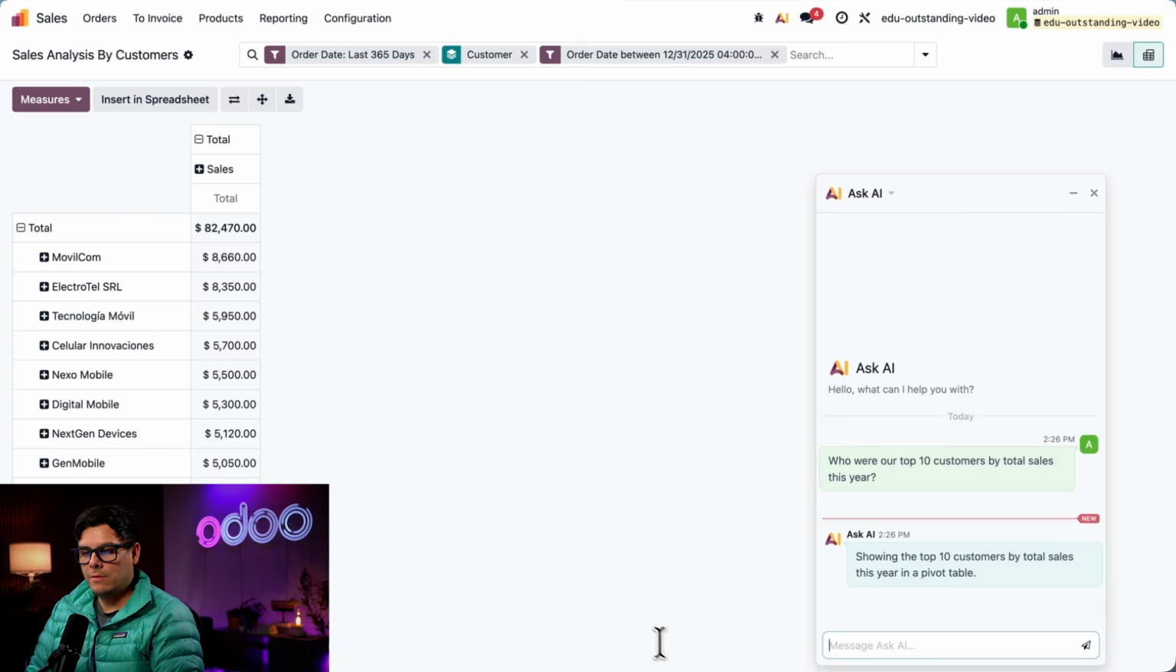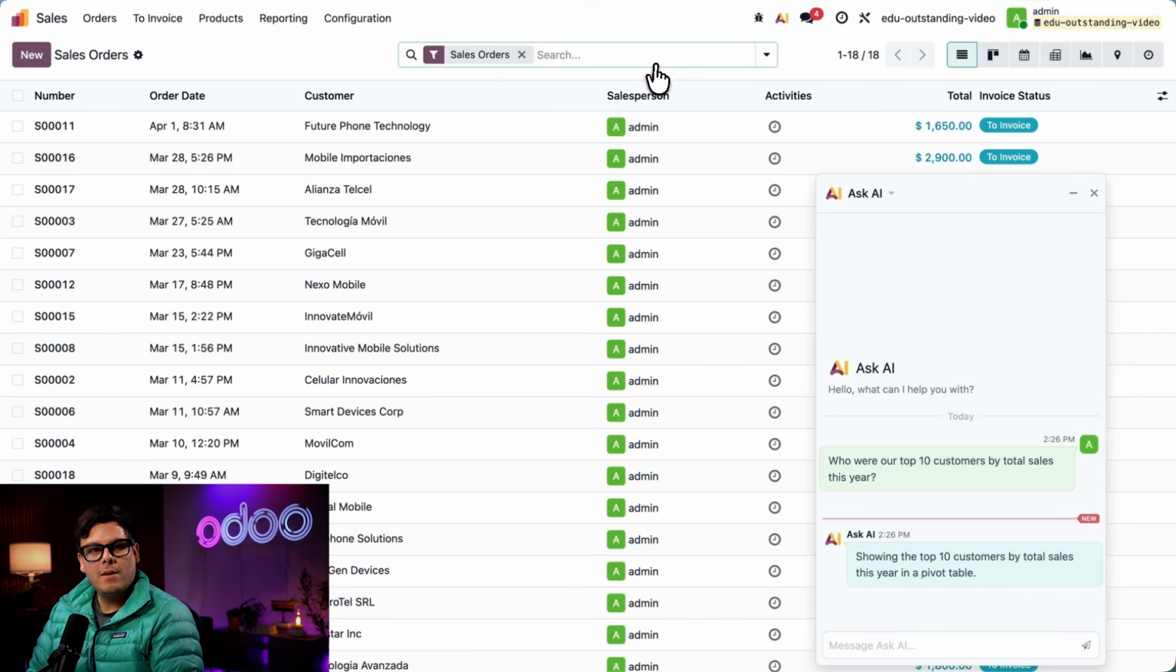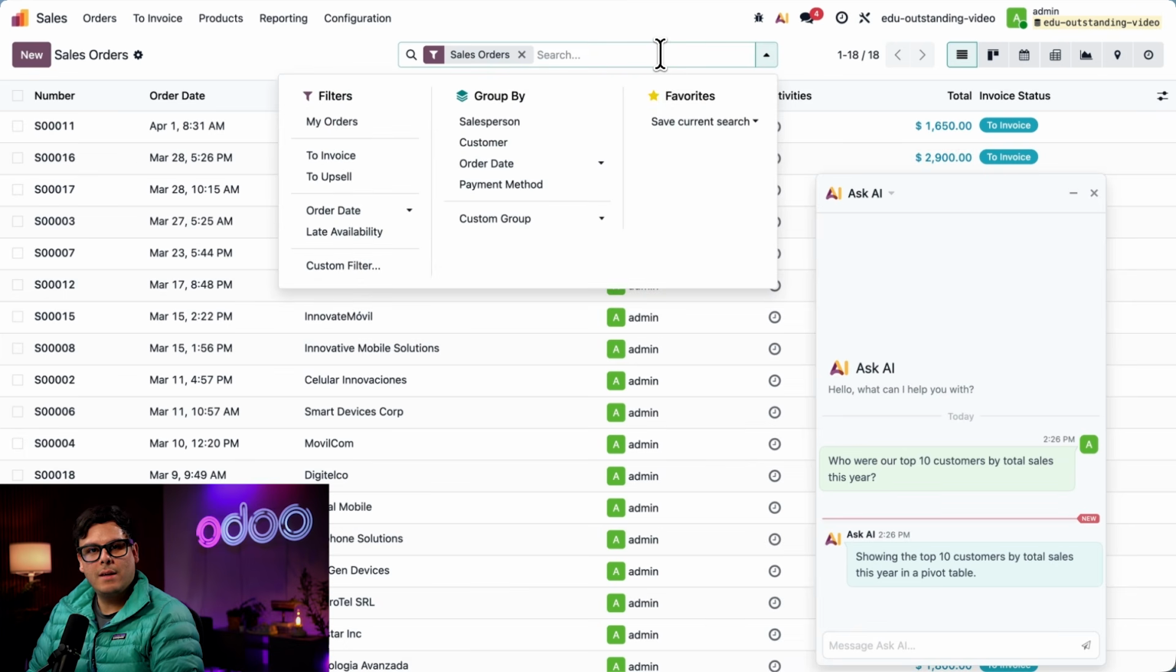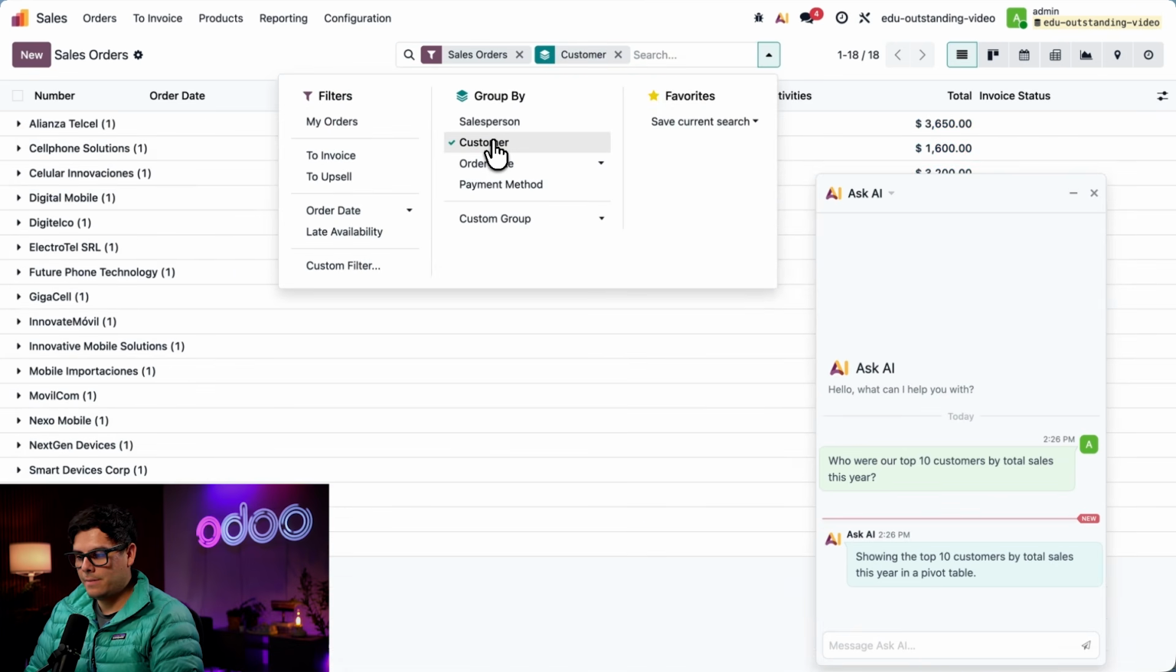So I'm actually going to click the orders button over here up at the top. And in this case, sorry, the orders heading. And I'm going to take a look at all our confirmed sales orders over here. To identify the top 10 customers by total sales, I'm going to create a filter by clicking up here at the top. And in the drop down, I'm going to select customer over here.